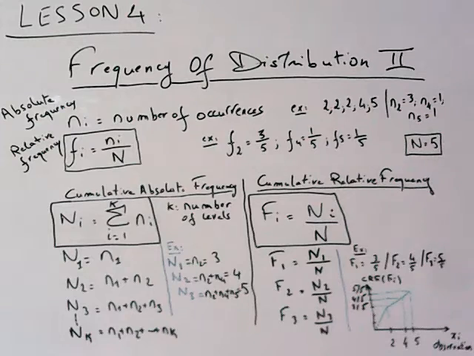Capital N index 1 is equal to small n index 2, which is equal to 3. Same thing for the following cumulative absolute frequencies. Capital N2 is equal to capital N1 plus small n index 4. And capital N3 is equal to N2 plus n5, which is equal to 5.